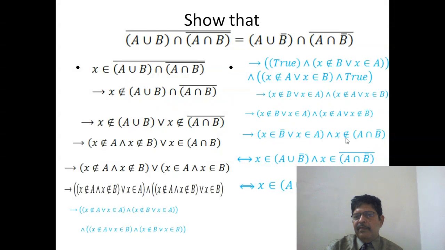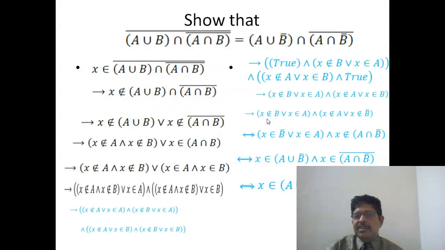Now here we have negation of conjunction is the disjunction of negations here, and here we just write x belongs to complement of B means x does not belong to B. So that's why this is equivalent to this, and this part is equivalent to this part. Therefore, conjunction of this part implies conjunction of this part. So that's why this will imply this.